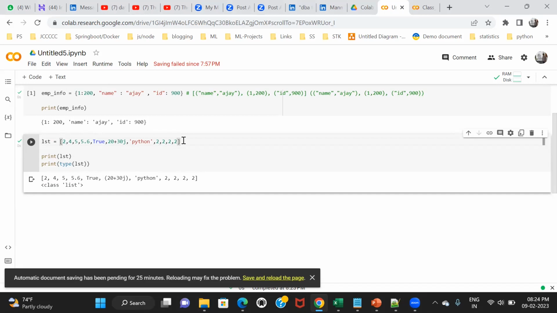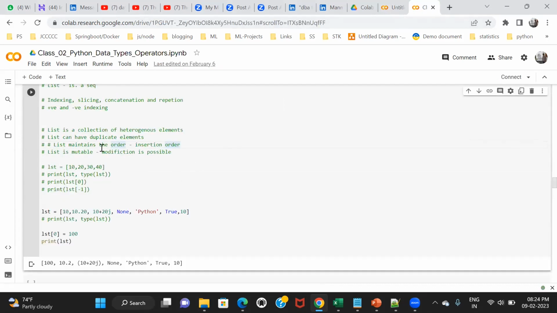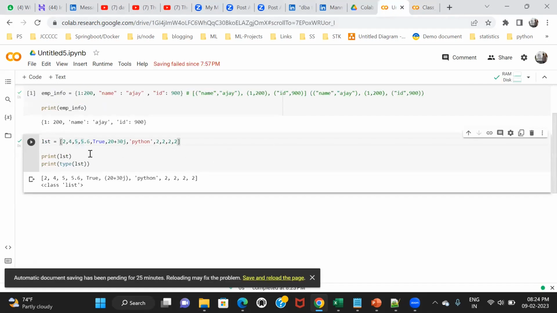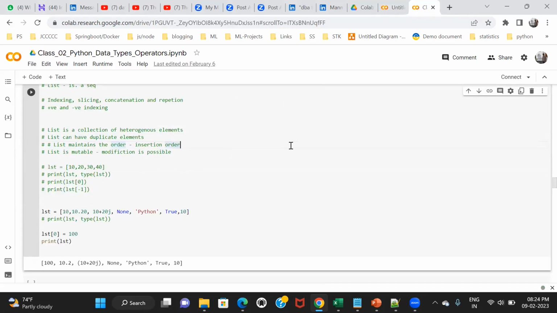It is called insertion order. It is just like a queue. So let's imagine this is the first person, this is second person, this is third person, 4, 5, 6, like so on, okay? So that's why it is called insertion order. So list maintains the insertion order. It has an internal mechanism. It happens by its own, okay? You don't have to write any code. So it's a property of list. Automatically, it maintains the order. You don't have to do anything, okay? Any doubt? We are good so far?